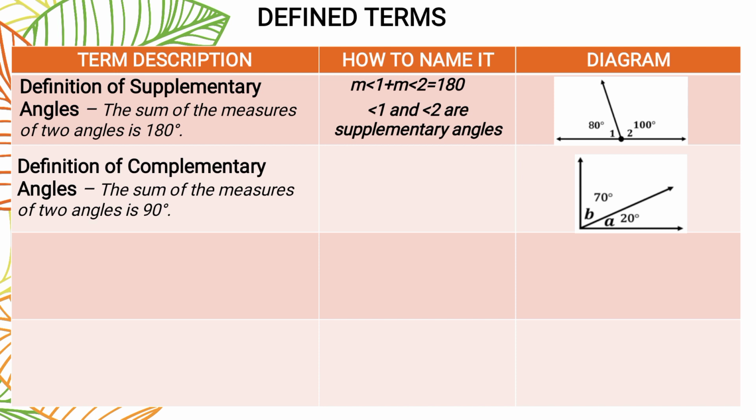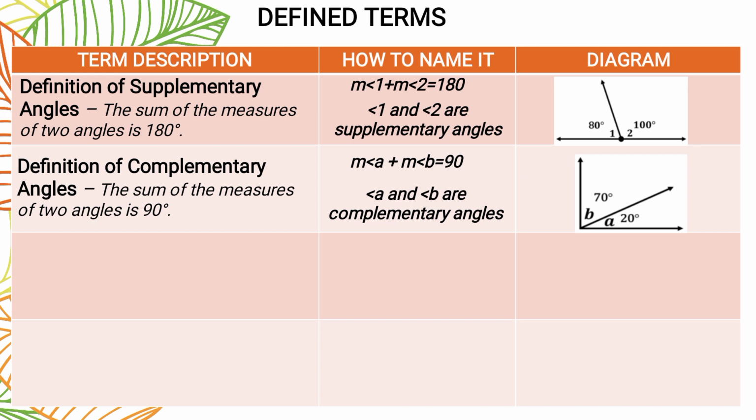If we add them, the answer is 90 degrees. Ganun daw po ang complementary natin. So, the measure of angle A plus the measure of angle B is equal to 90 degrees. We can write this as angle A and angle B are complementary angles. Sana po ay alam ang difference ng supplementary and complementary.